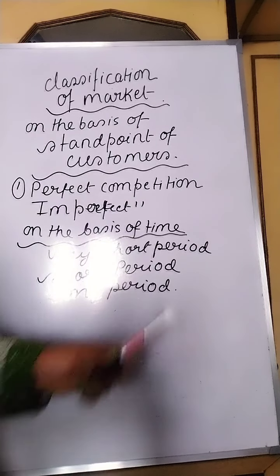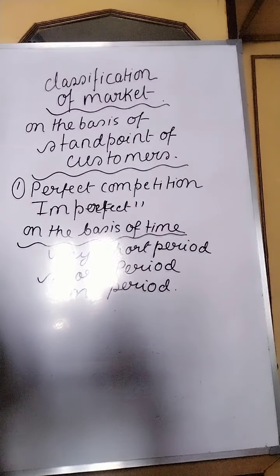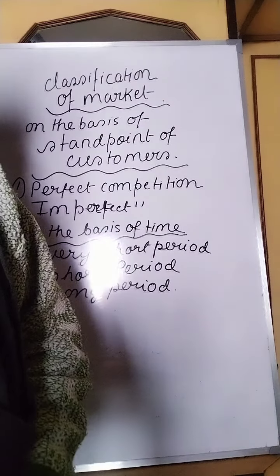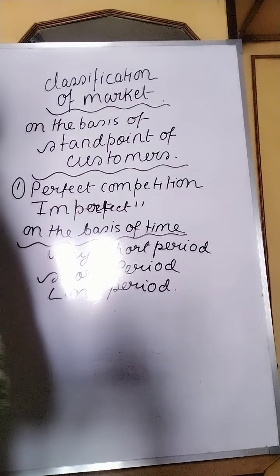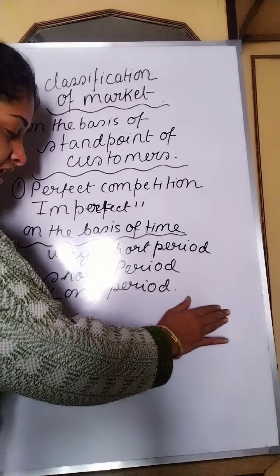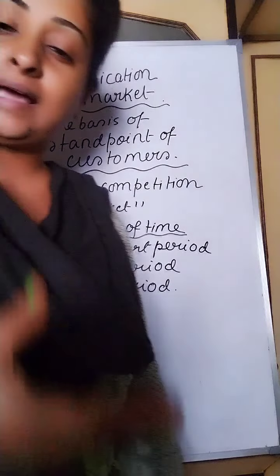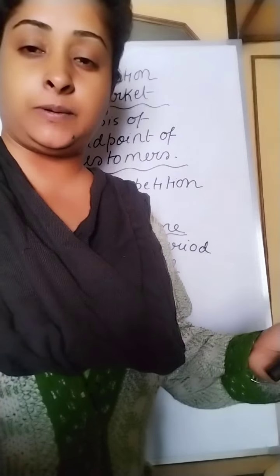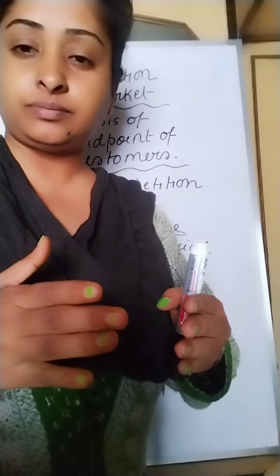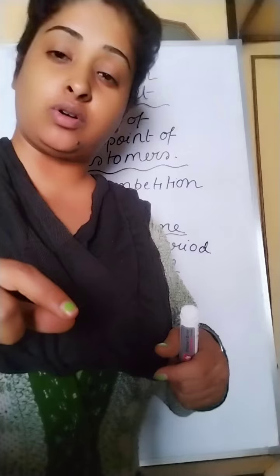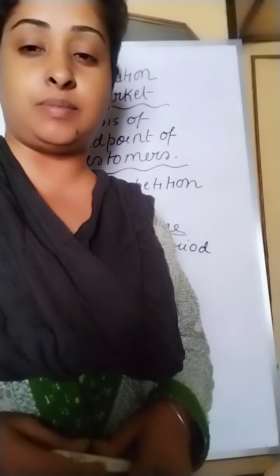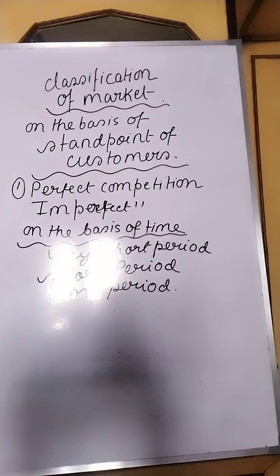Now comes the next and the third type, that is long period market. Now what is long period market? This is a market where the period is sufficiently long so as to adjust the demand with the supply. Time period is very long in order to balance the supply and the demand. Short period time is short, very short period time is too short, and in long period the time is very long to adjust the demand and the supply. This is the classification on the basis of time.